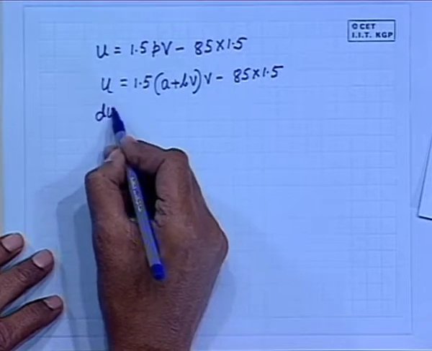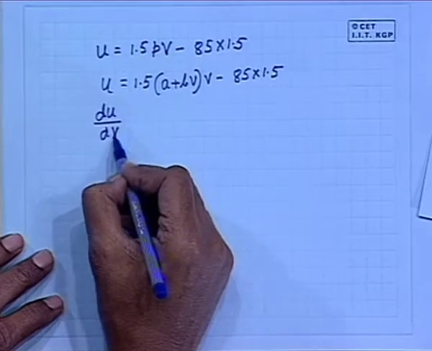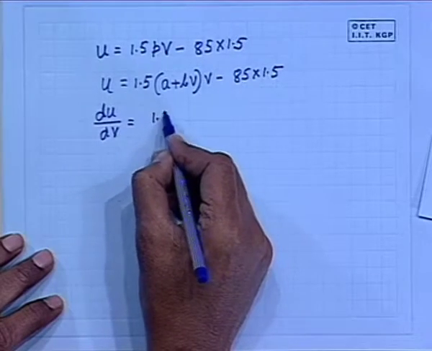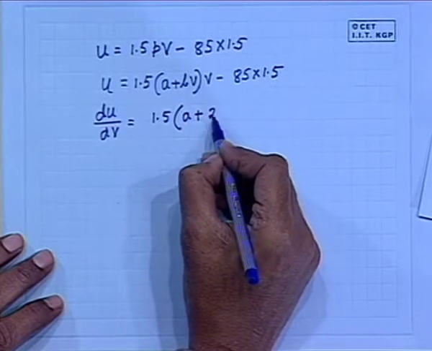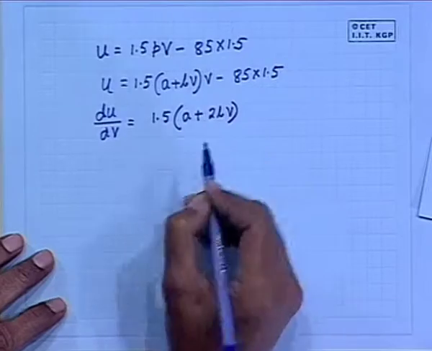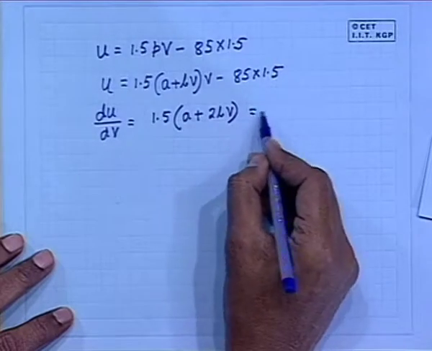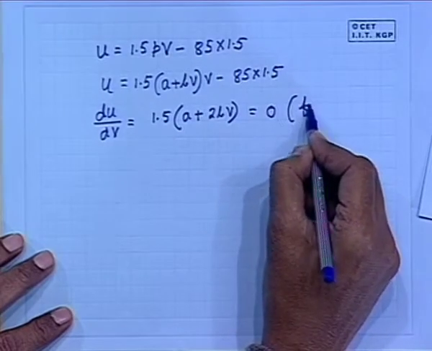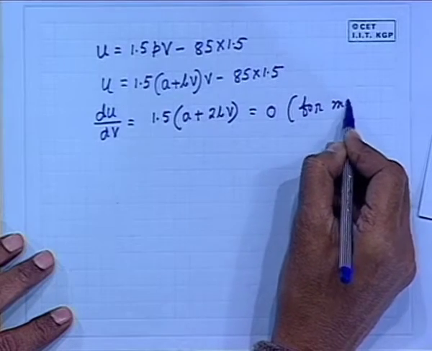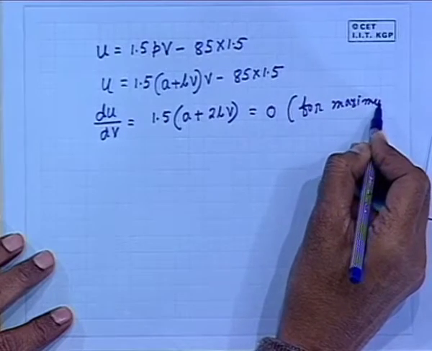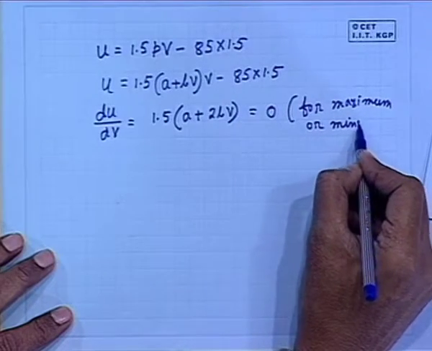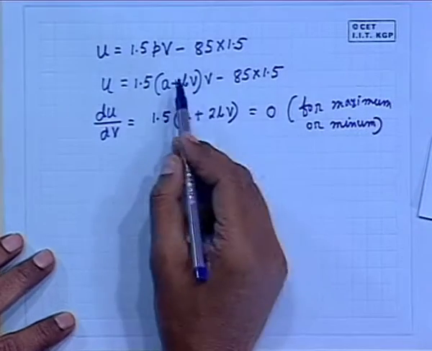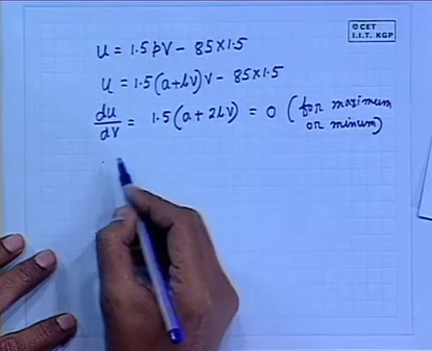So, you make dU/dV. What is dU/dV? 1.5 into A plus 2BV, V square, and set this equal to 0 for maximum. But this curve has only a maximum with the values of A and B. How?